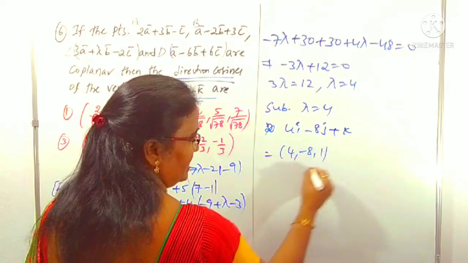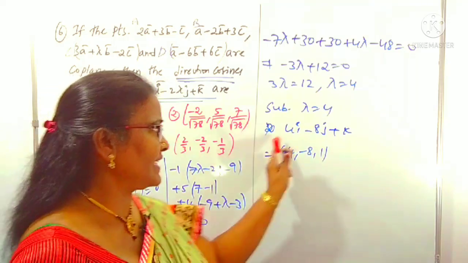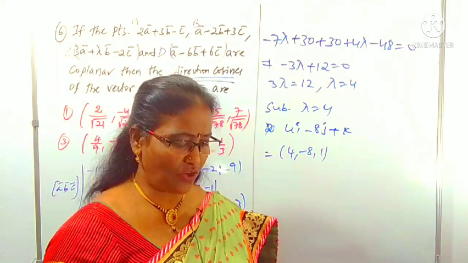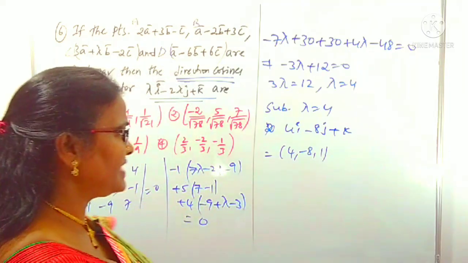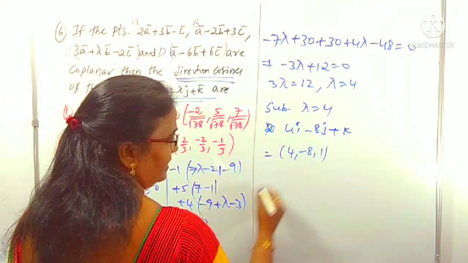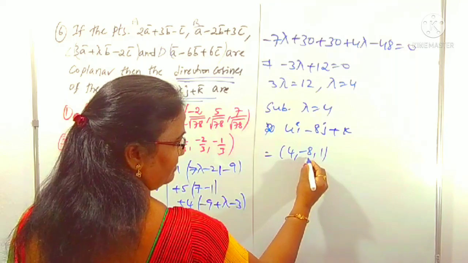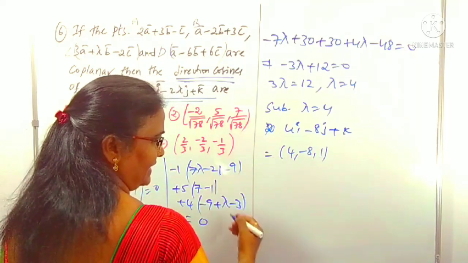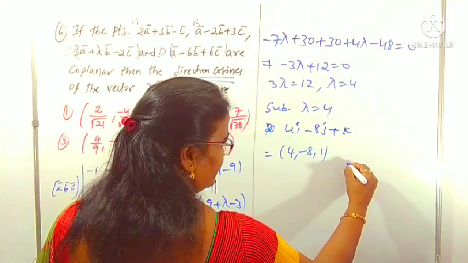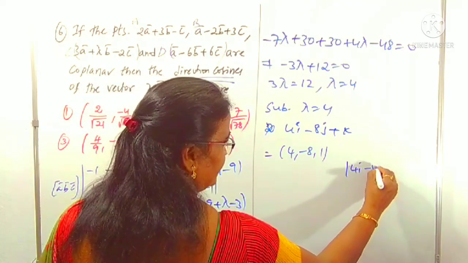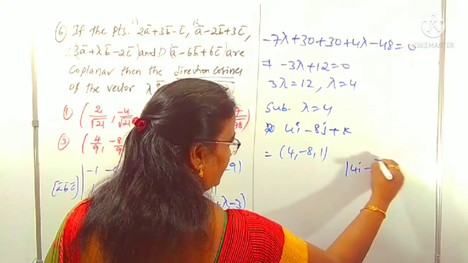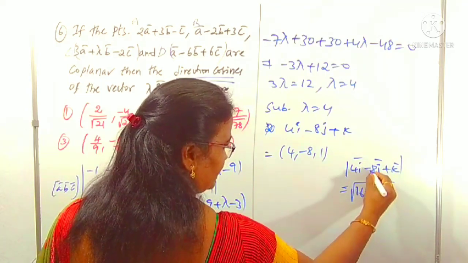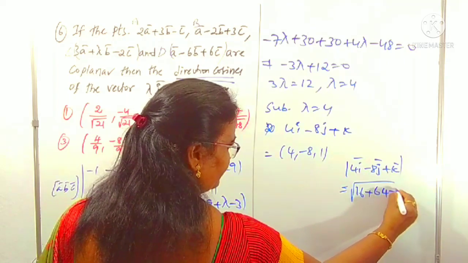We can add 4 minus 8 plus 1. These are called the direction ratios, the coordinates of this vector. To find out its DCs, we divide by root over 16 plus, that is, root over 4 square plus 8 square plus 1. We have to take the division. What is the modulus of 4i minus 8j plus k? That is root over 16, 4 square 16, plus minus 8 whole square 64, plus 1.